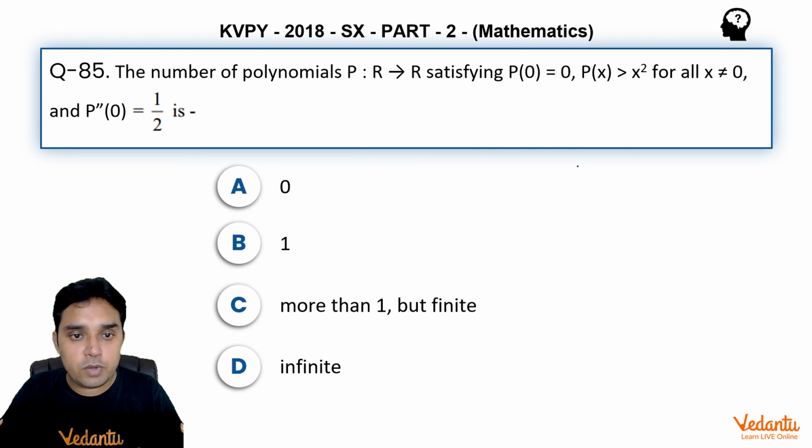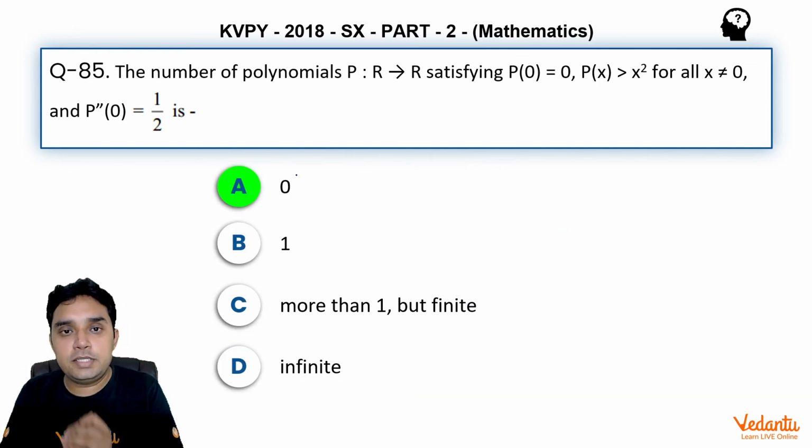So the answer for this question should be A, that is no polynomial is possible, 0. So this completes the solution of this question.